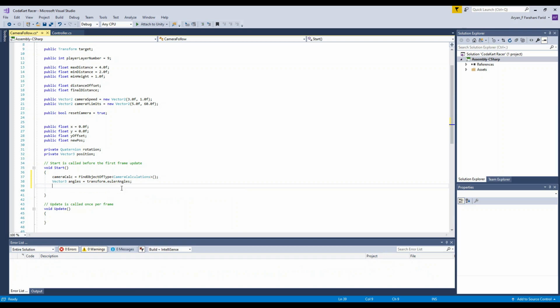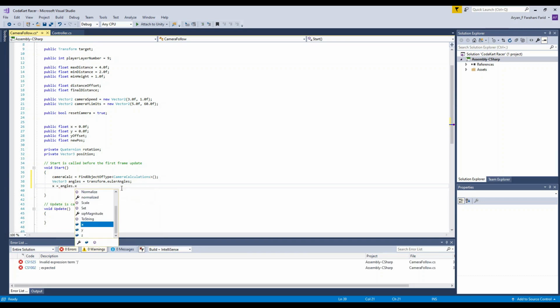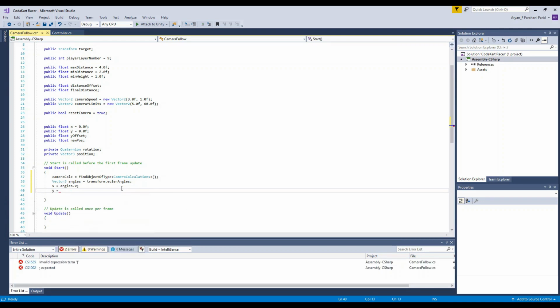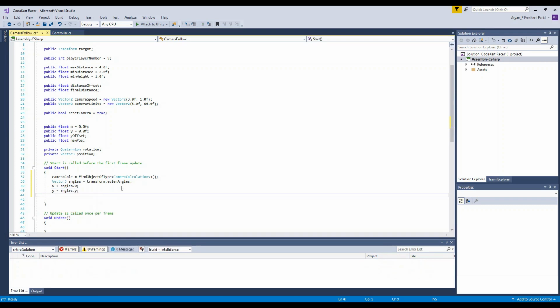Now we're going to make some x and y variables for when our camera is moving up and down and side to side. So x equals angles.x semicolon, y equals angles.y, there we go. And then the last variable is up to you. You're not going to write something random, you're going to choose between true or false.